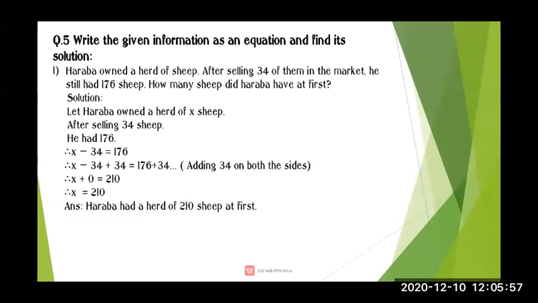Question number 5 is: write the given information as an equation and find its solution.